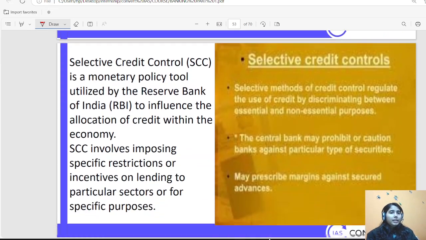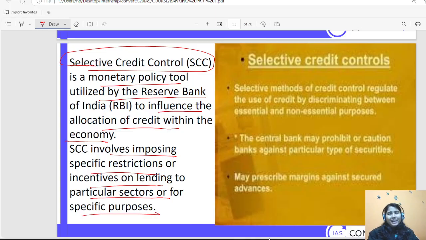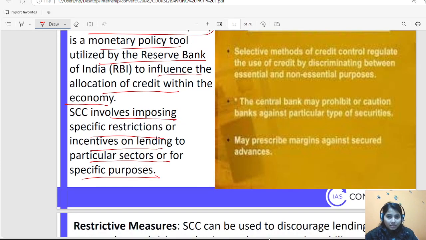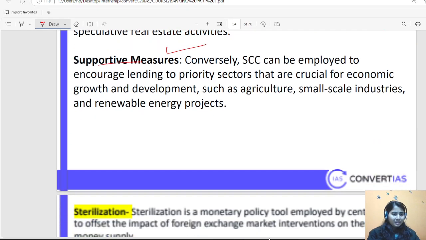Okay. Then selective credit control. It is a monetary policy tool utilized by RBI to influence the allocation of credit within the economy. It involves imposing specific restrictions or incentives on lending to particular sectors or for specific purposes. Simply, a selective method for credit control, that selectively you have to give more to some sectors and less to others. So some sectors are getting prioritized, some sectors are getting discouraged from receiving loans. Simple. Okay. By name it suggests. Then restrictive measures: SCC can be used to discourage lending to sectors deemed too risky or detrimental to economic stability. Restrictive measures, supportive measures, simple as I just told.